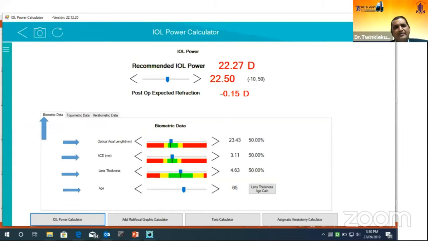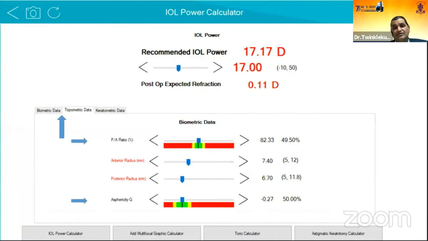As usual, it takes the other biometric data, like optical biometry, axial length, chamber depth, lens thickness. He is considering the age factor. But another important part is the topographic data. He is taking care of the sphericity of the cornea and the posterior-anterior ratio of the cornea. That has been taken care of by this Panacea calculator.